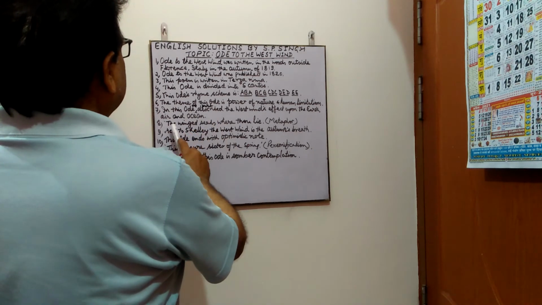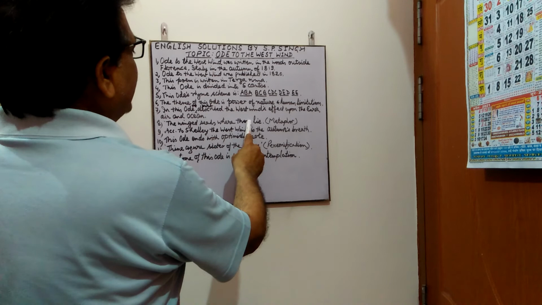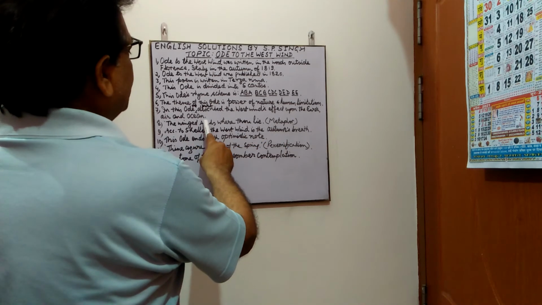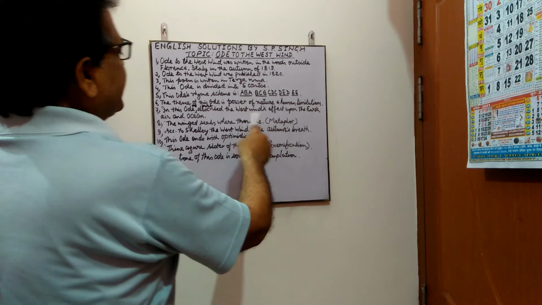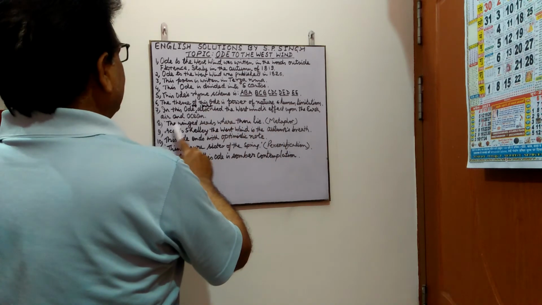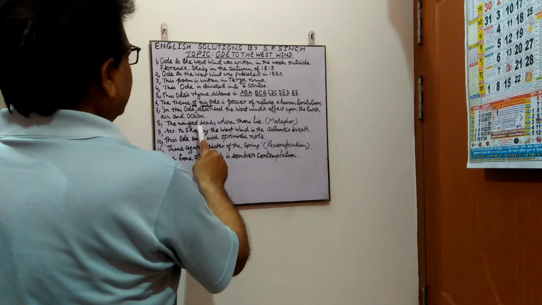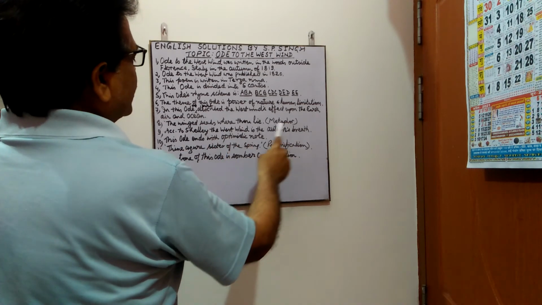Next point, the winged seeds where thou liest. This line contains metaphor. Next, according to Shelley, the west wind is the autumn's breath.